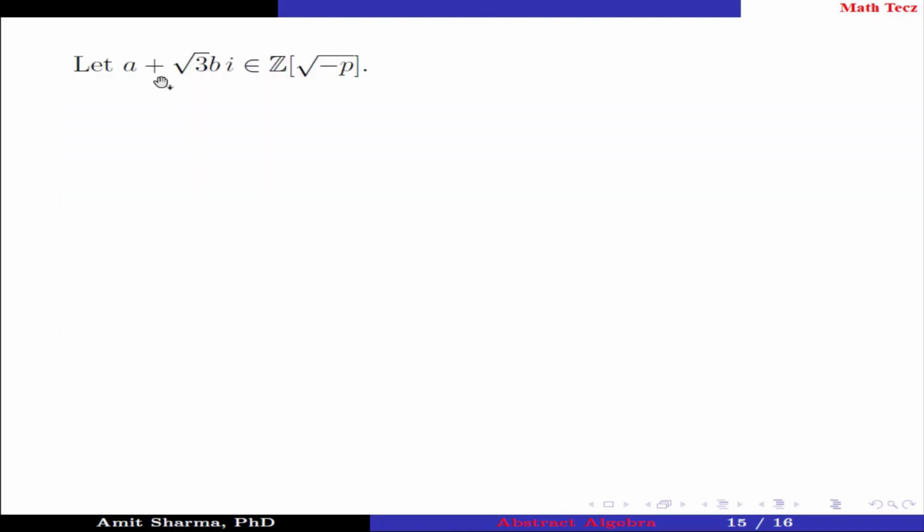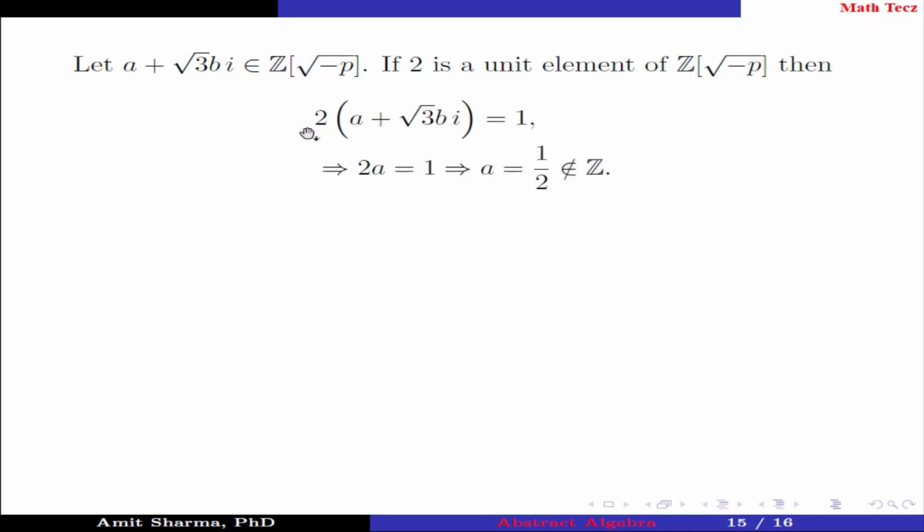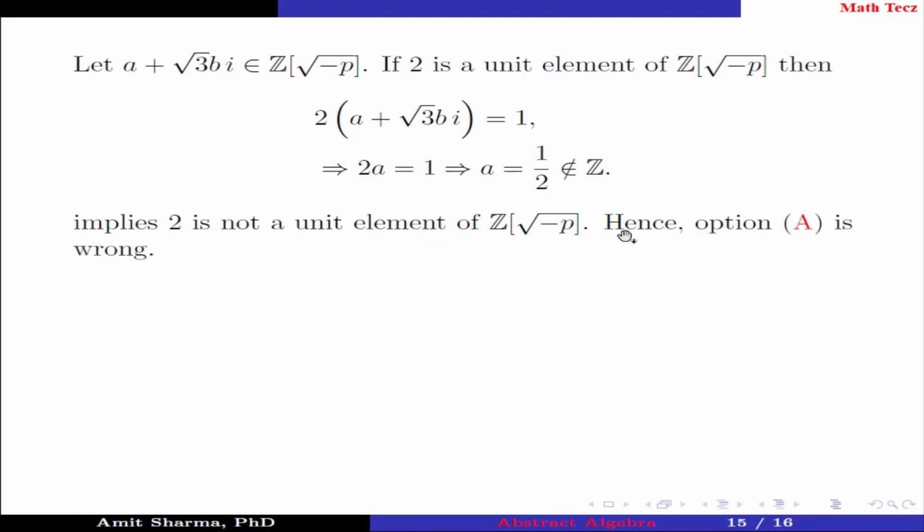Let us take A plus root 3 B iota belongs to Z[square root of minus P]. If 2 is a unit element of Z[square root of minus P], then 2 times A plus root 3 B iota should be equal to 1. Comparing the real part, we get 2A equal to 1, implies A equal to 1 by 2, which does not belong to Z. Implies 2 is not a unit element. Hence option A is wrong.